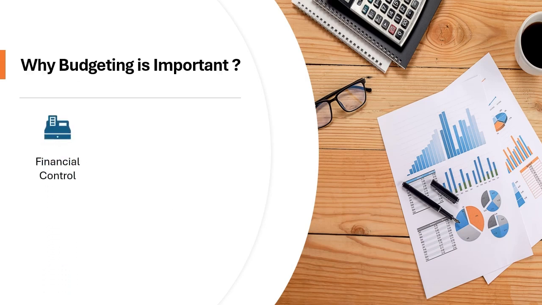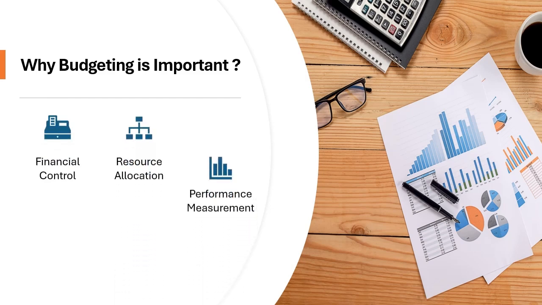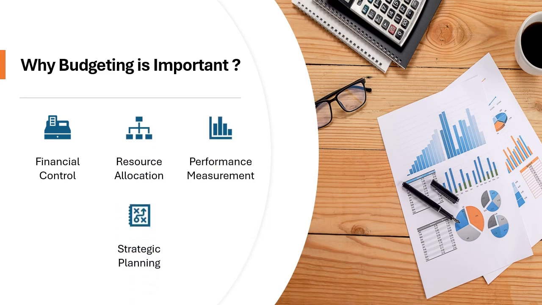Budgeting is important for financial control, resource allocation, performance measurement, and strategic planning. Budgeting is important for financial control by ensuring expenses remain within the planned limit, and resource allocation by helping prioritize spending on critical maintenance, operations, and capital projects. Performance measurement by tracking whether financial goals are met and identifying areas of improvement. Strategic planning by supporting long-term objectives.